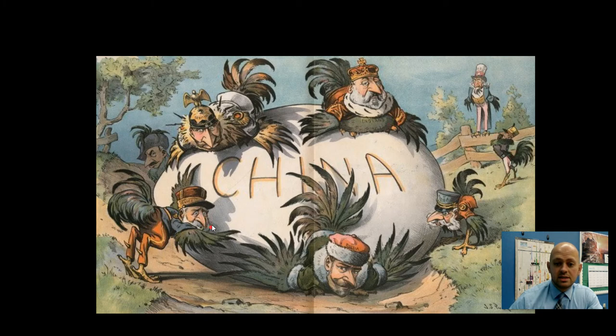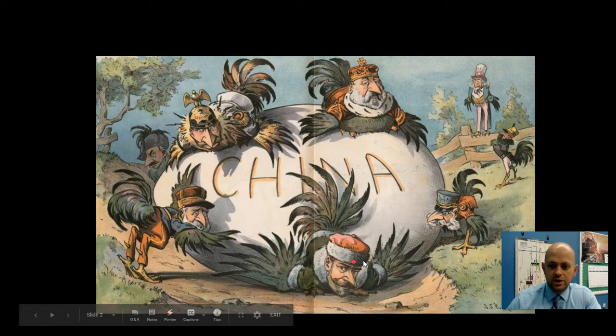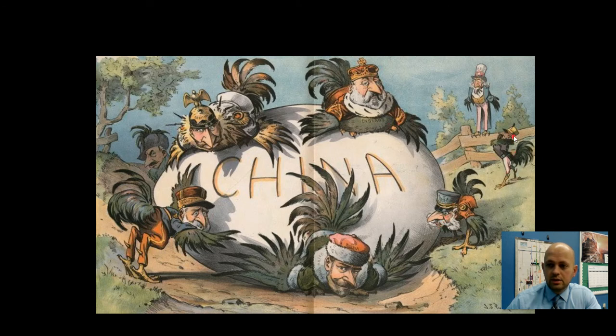Obviously, the things you can see are a large egg labeled China, and these bird people hovering around the egg, or on the egg, or sniffing around the egg. If you look closely, you can see that these bird people are labeled with countries. This one is England, this one Germany, this one France, back here is Italy, this is Russia, this is Austria, this is Japan back here, and this is the United States. So this is giving commentary on what we know about Chinese history, which is that these foreign countries that weren't China came to China and basically wanted to use China as a source of resources and wealth.